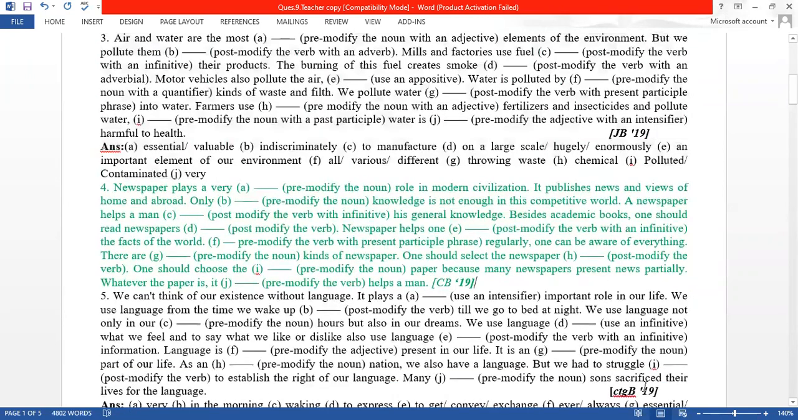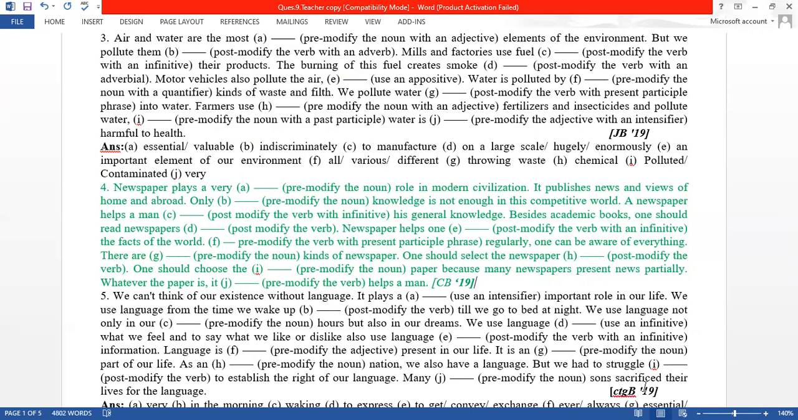Okay, number 4. Say it. Newspaper plays a very. Pre-modify the noun. Only adjective can modify noun. So here you have to use: newspaper plays a very important role in modern civilization. It publishes news and views of home and abroad. Only pre-modify the noun. That is, you have to give an adjective here. The adjective will be bookish. Bookish knowledge is not enough in this competitive world.